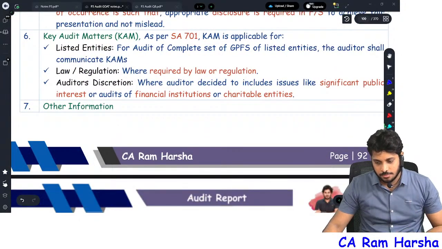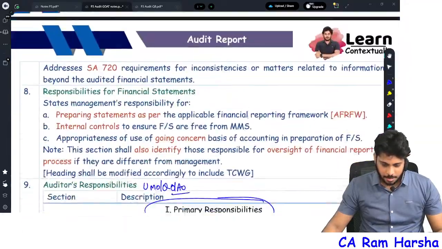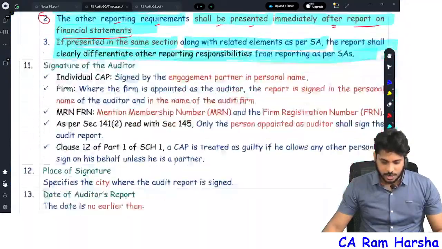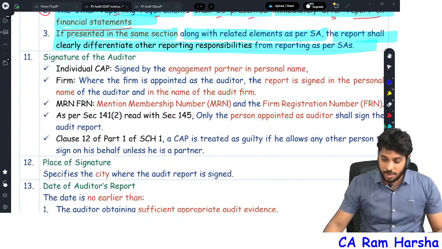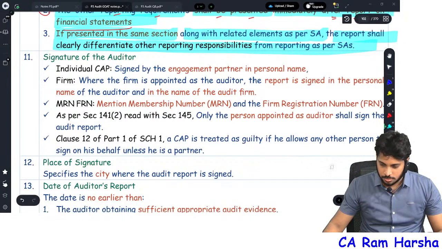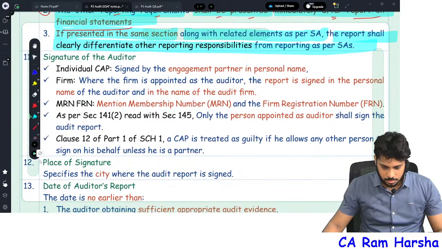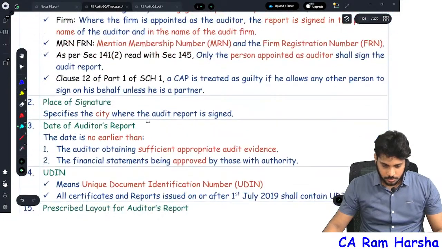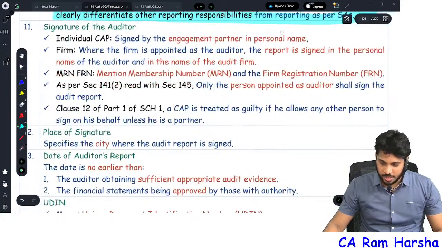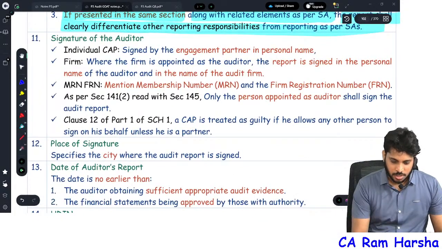Just a minute. Yes, you see here, auditor responsibilities below, then it will be the signature. How should the signature of the auditor be? So what is the signature?